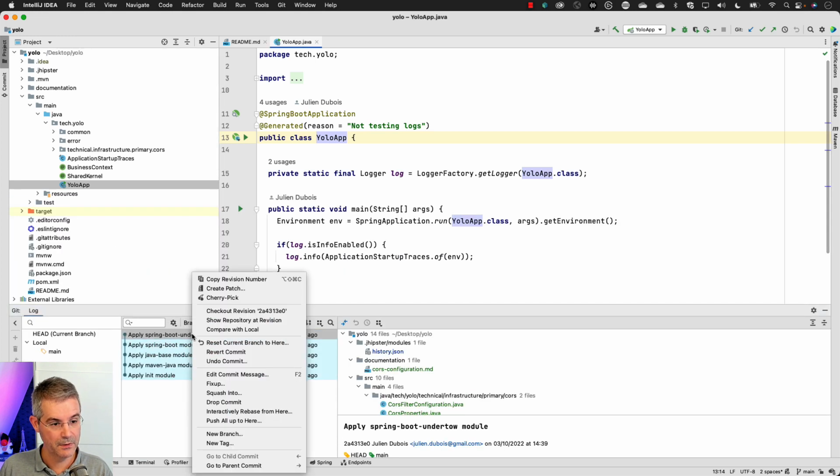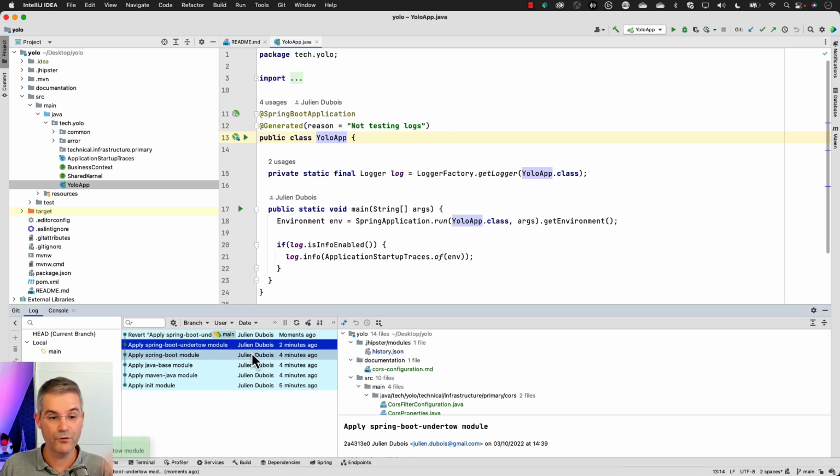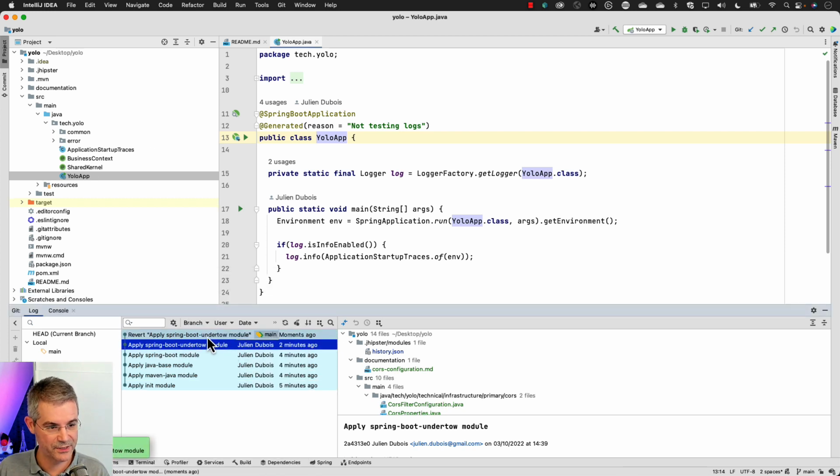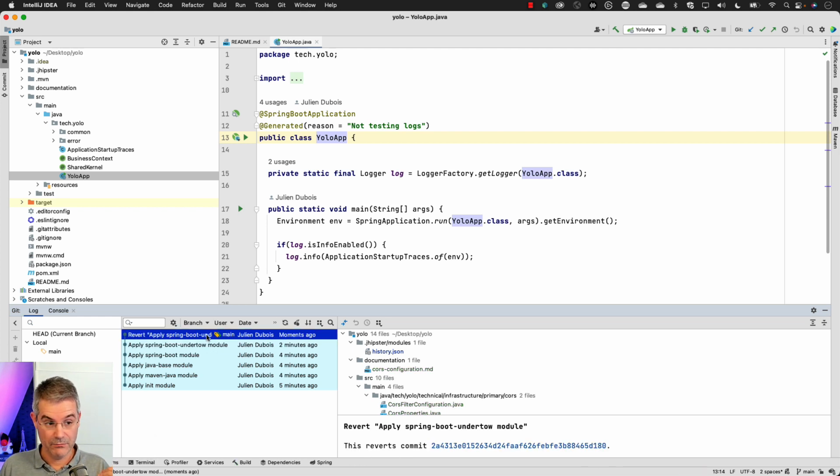Here is Undertow. I'm going to revert that commit. There are different ways, of course, to do that with Git, but I'm just using the easiest one. Now we don't have Undertow anymore. We're back to the Spring Boot module.